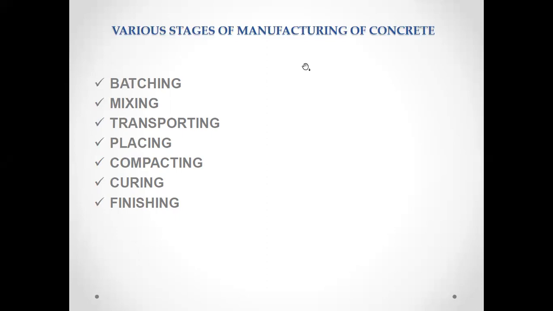For example, when we are going to make a concrete mix, there are different conditions for different places. If there is a place where the weather changes from low temperature to high temperature, then the initial setting time of concrete will be disturbed.